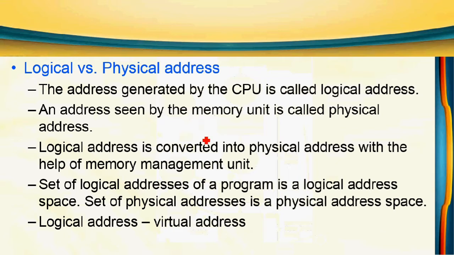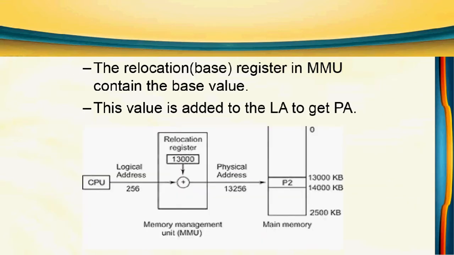And then two definitions, logical and physical address. From this diagram we can understand both. The CPU generates a logical address. The address generated by the CPU is called a logical address. The address seen in main memory is called a physical address. Physical address means address of main memory. To convert this logical address into a physical address, we need to use a memory management unit.